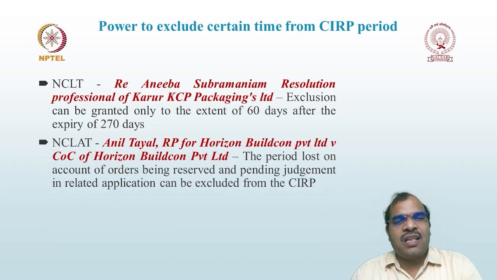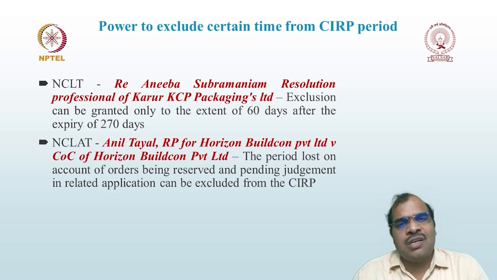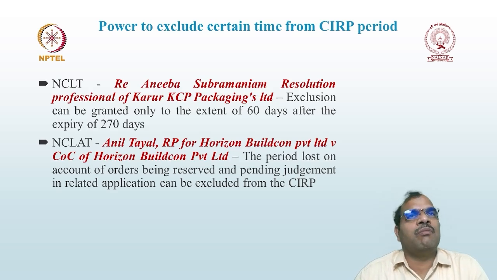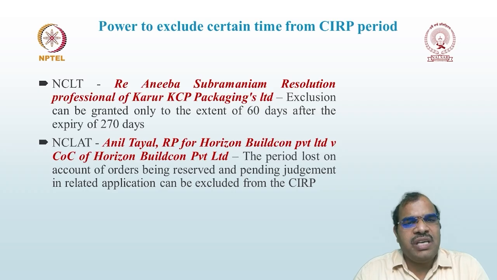Then in another case, Anil Tayal, RP of Horizon Buildcon Private Limited versus COC of Horizon Buildcon Private Limited, NCLAT held that the period lost on account of orders being reserved and judgment pending in a related application can be excluded from the CIRP process.